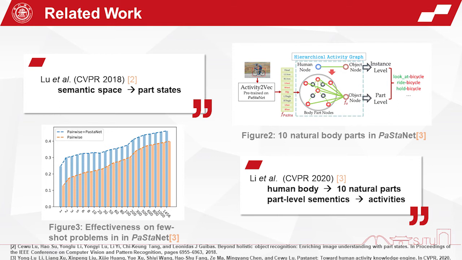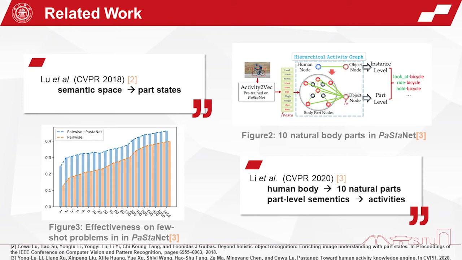Closer to our work, PhD student Li divided the human body into 10 natural parts and utilized their states as discretized parts semantics to represent activities. Figure 2 shows how it works. So PaStaNet was proposed to reason out the activities with part-level semantics. PaStaNet makes a great improvement and reaches the state-of-the-art in both full and few-shot tasks.